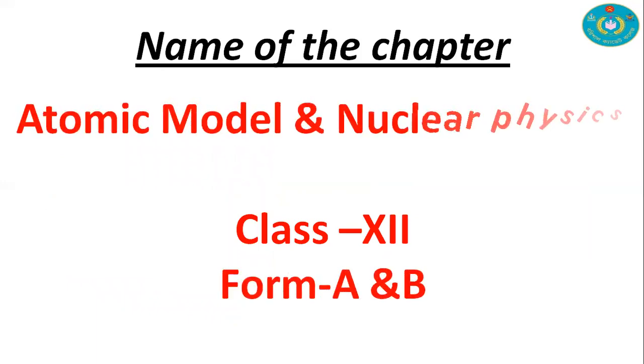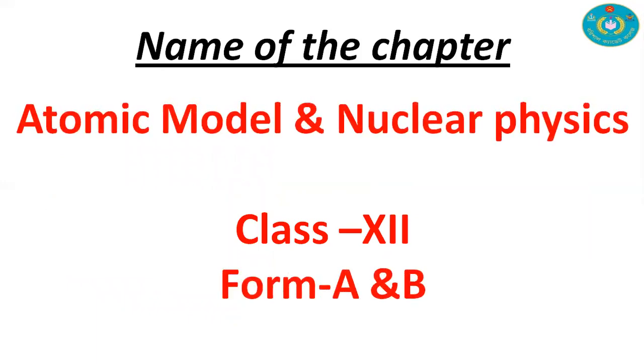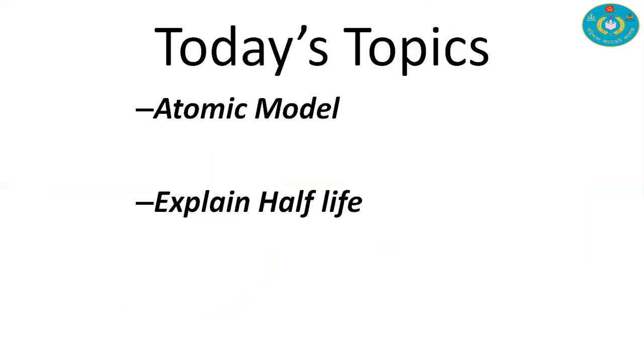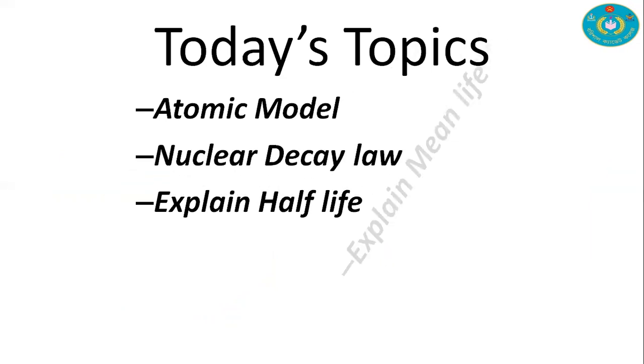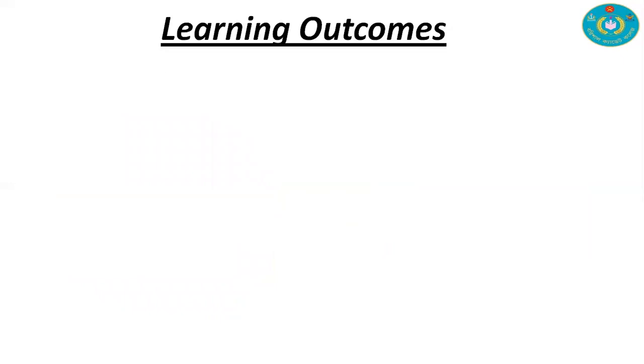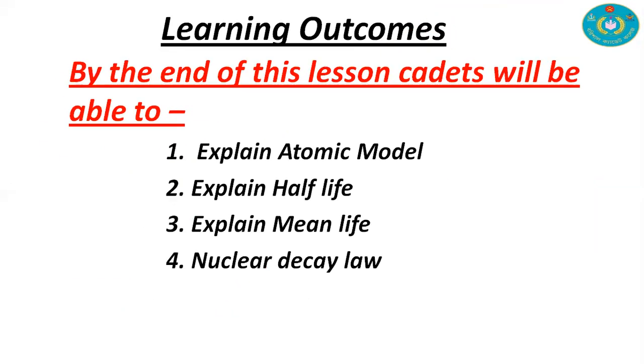The name of the chapter for you is atomic model and nuclear physics. And today's topics are: explain half-life, atomic model, nuclear decay law, and explain mean life. Learning outcomes for you based on today's lecture: by the end of this lesson, you will be able to explain atomic model, explain half-life, explain mean life, and nuclear decay law.